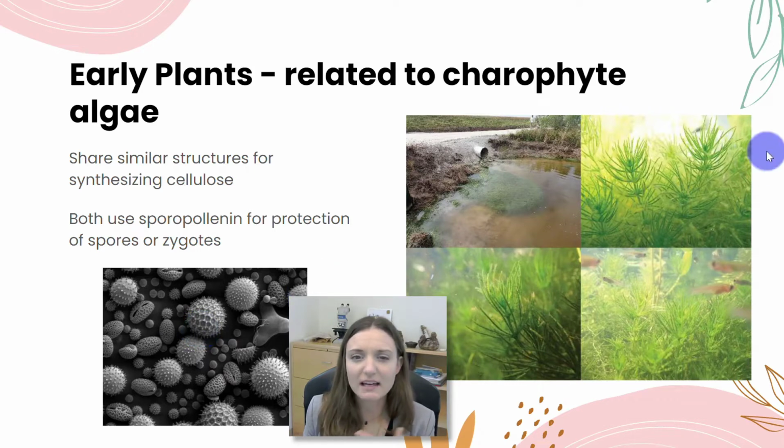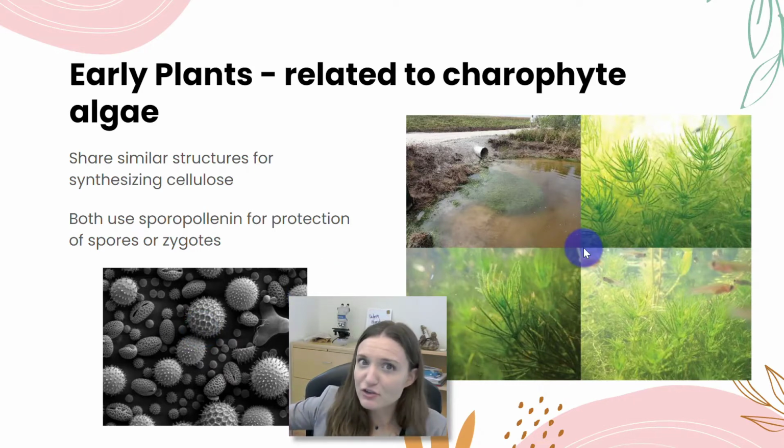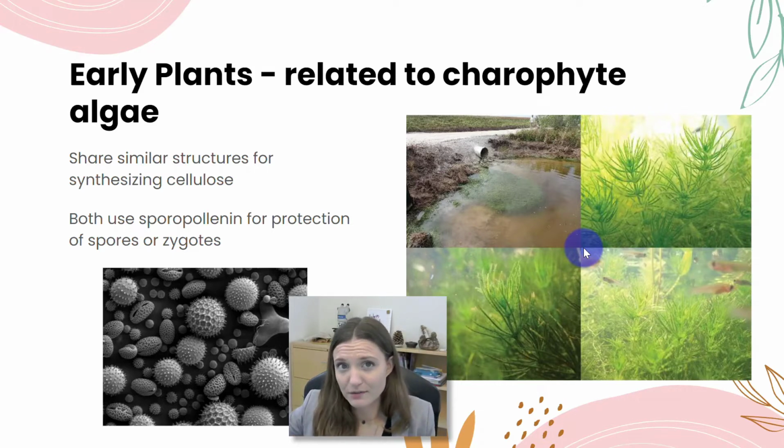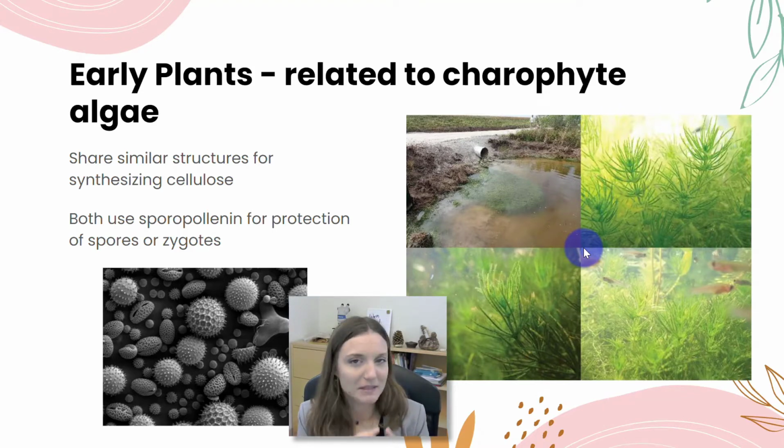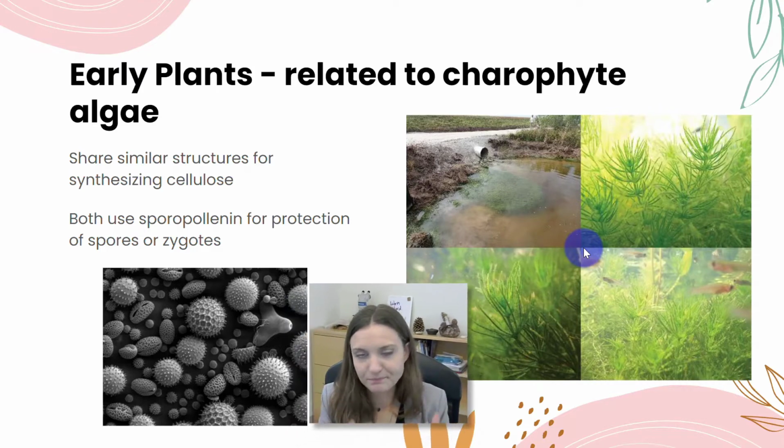Okay? Because we think that these charophytes would have lived kind of on the edge of a lot of these watery areas, and so they could have potentially dried out. Okay, so there's that risk of the water receding and drying out, and so that sporopollenin provides a protective coat around their embryos or their zygotes in order to protect them from drying out. Side note, zygote just means a fertilized egg, basically a single-celled embryo.